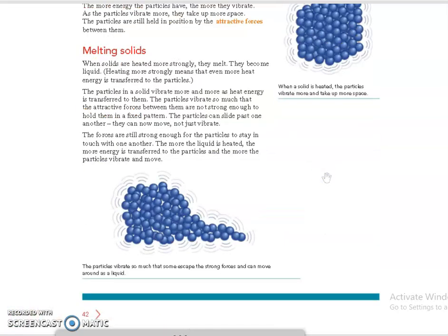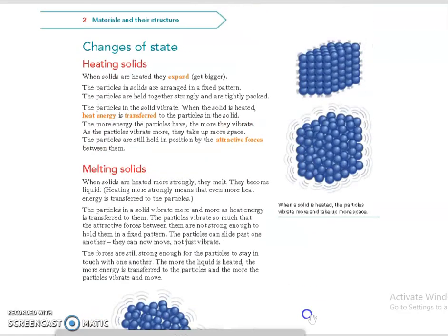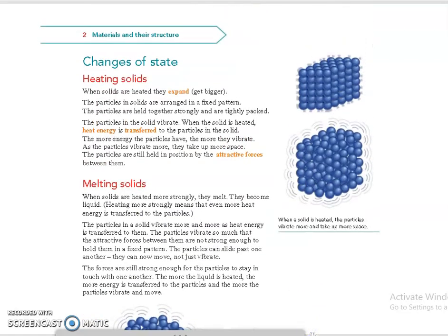So next we have discussed the explanation of changes of state, that is heating solids. How particle theory explains changes of state. First is heating solids. When solids are heated, they expand. We know that in solids particles are tightly packed, closely packed. So what happens is when it is heated, they will vibrate faster, and the force of attraction will be reduced.